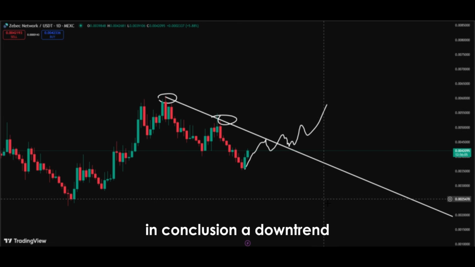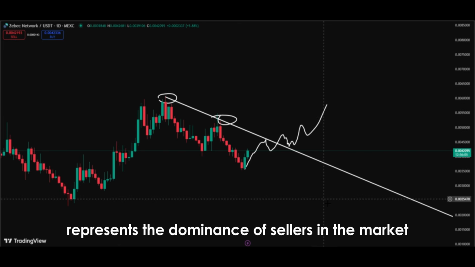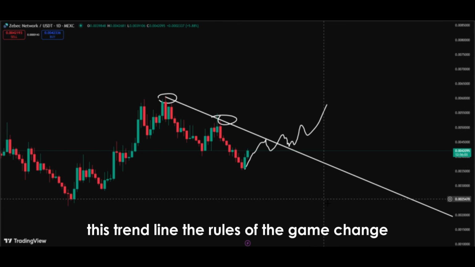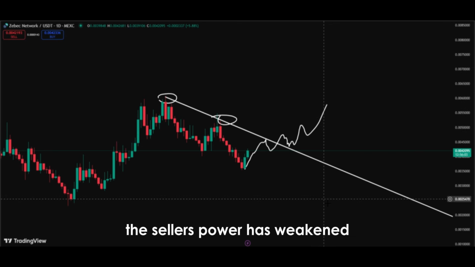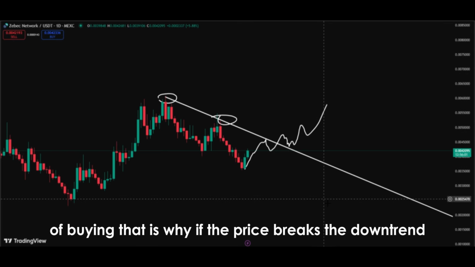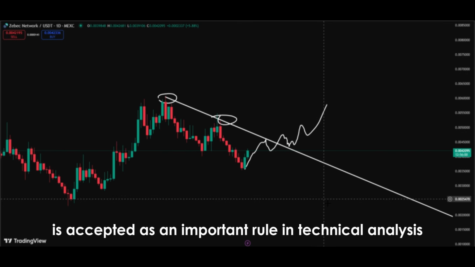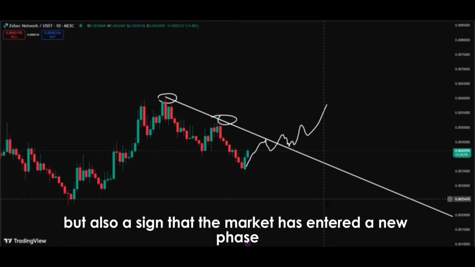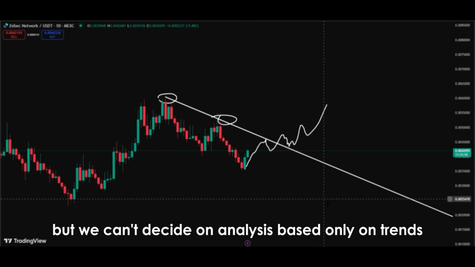In conclusion, a downtrend represents the dominance of sellers in the market. But if one day the price breaks this trend line, the rules of the game change. The seller's power has weakened and buyers have stepped in. This breakout often creates a strong psychological effect that triggers a wave of buying. That is why if the price breaks the downtrend, a move begins, is accepted as an important rule in technical analysis. A move is not just the rise in price, but also a sign that the market has entered a new phase.